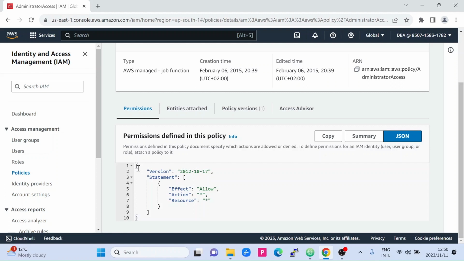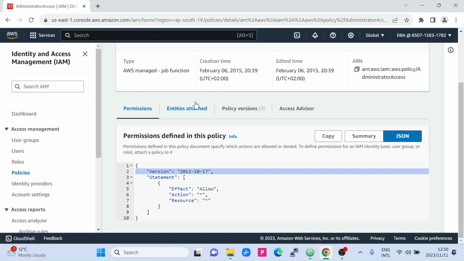The reason being, version is the policy language version, and a policy always includes this particular version. ID is defined as an identity for that particular policy.